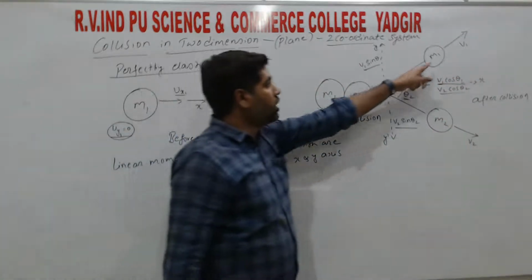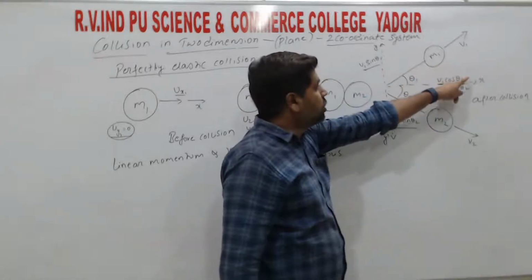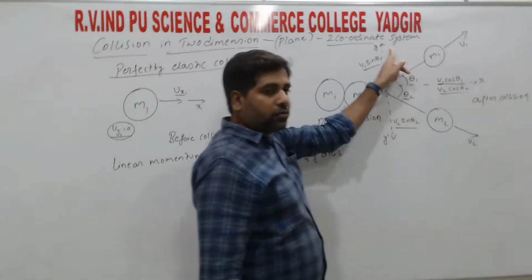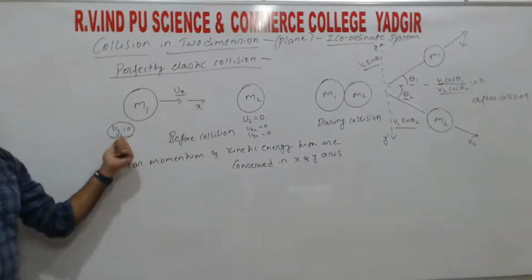So the velocity also we get in two components. One is along x and y, right? Here also we have written along x and y, right?